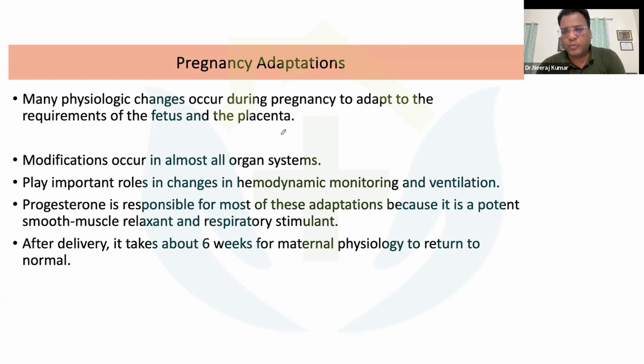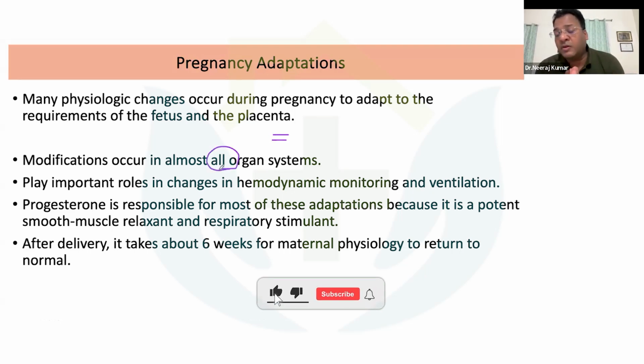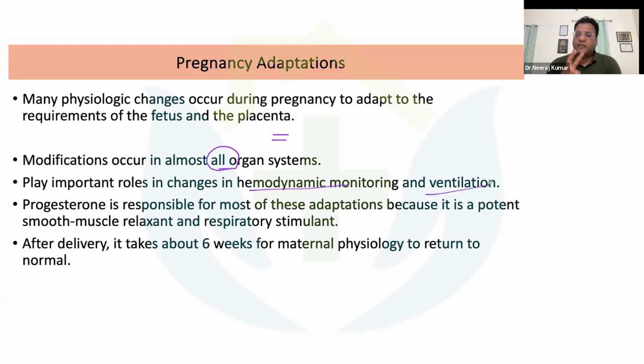That we all know. To maintain that equilibrium between fetus and placenta, these physiological adaptations usually happen, and they happen in almost all organ systems; not a single organ system is going to be left unadapted following pregnancy. The important roles are in changes in hemodynamic monitoring and ventilation. That's why these two things are very important for hemodynamic monitoring, as well as for ventilating these groups of patients.